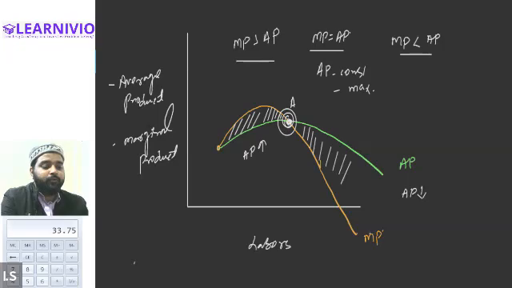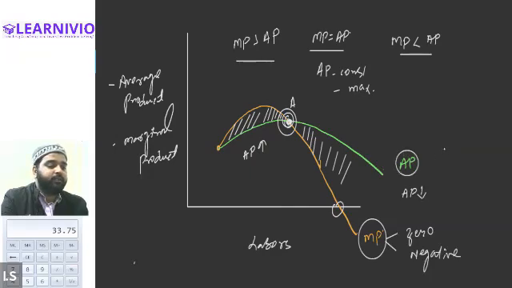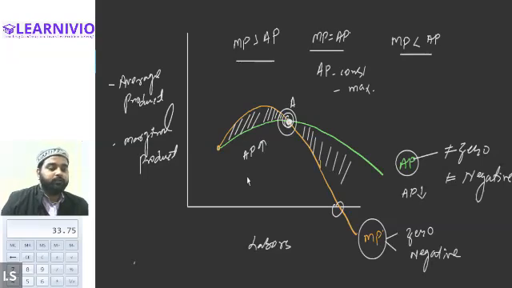Okay. Through the diagram, you can also see that MP is getting to zero. It is getting negative as well. So this is getting zero as well as it can also get negative. We can see it on the diagram. But as far as the average product is concerned, average product can never be zero, first of all, nor can it be negative. Is it clear, Alexander? Yes, sir. So these are the four relationships between the MP and AP. So we did four relationships in the TP and MP as well, and the same four relationships in the MP and AP. Relationships are different, but total relationships are four.